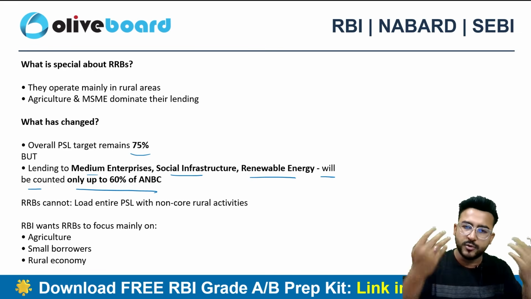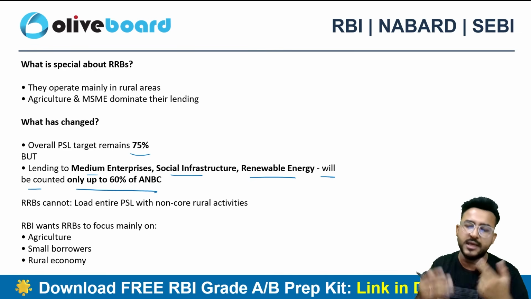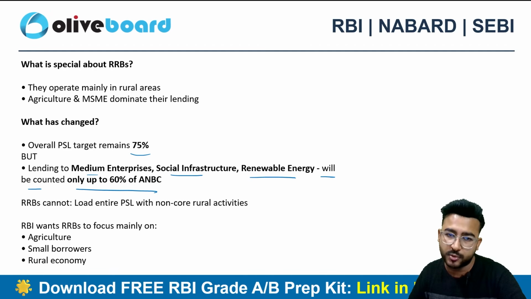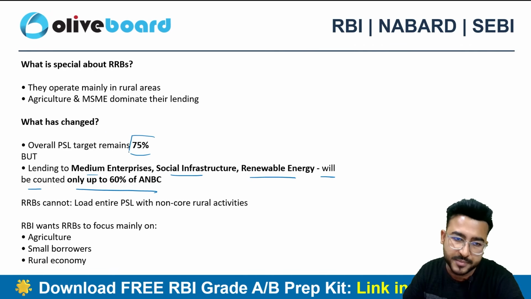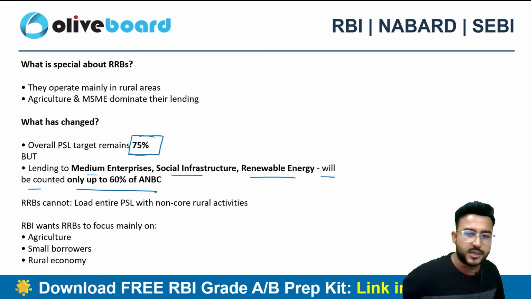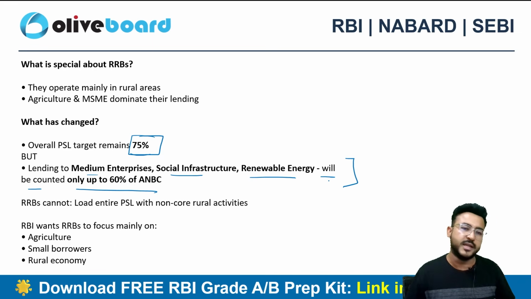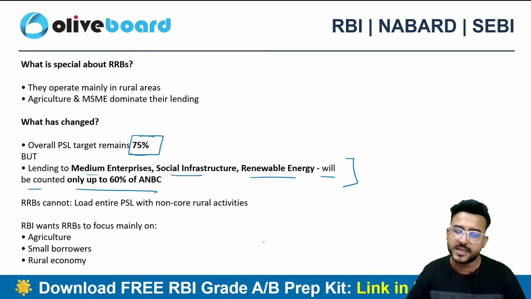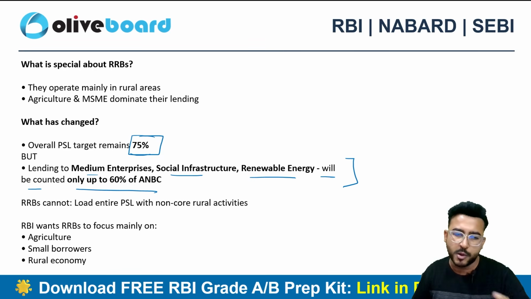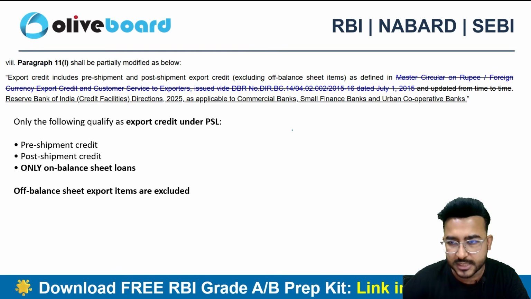You are giving loans more and more to medium enterprise, social infrastructure, energy. No worries at all, but we will be counting only up to 60%. Your target is 75%. Out of that, 60% you can lend to these entities. The rest of the 15% must flow to other entities. The whole idea is RBI wants the RRBs to focus more on the primary activity of agriculture, small borrowers and the rural economy. This is the major change here, right?